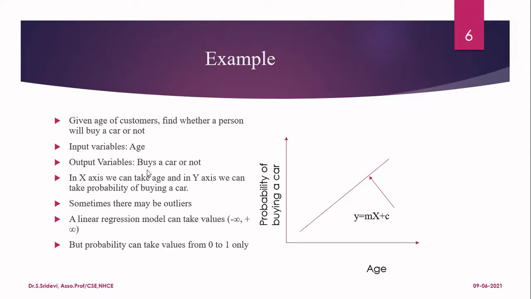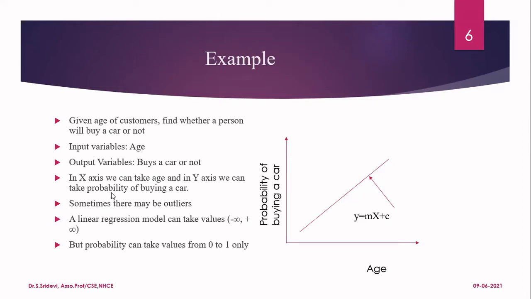And the output variable will be whether a person will buy a car or not. So it can be either 0 or otherwise 1 in the original data set. Now, you are going to find the classification of this by applying logistic regression. Now, let us see why we can't apply linear regression for this.